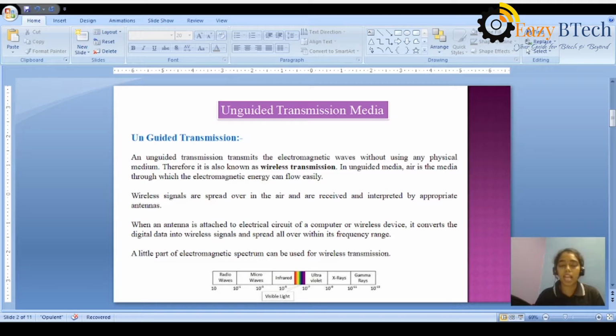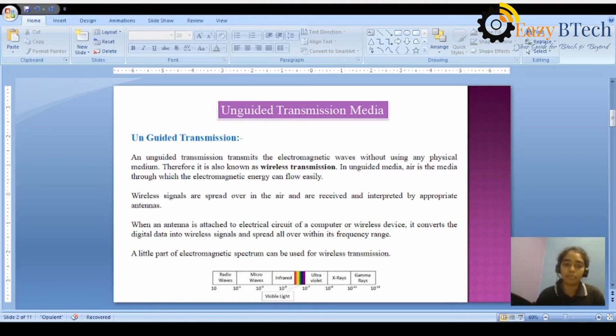For this wireless transmission, we use the electromagnetic spectrum. What is meant by the electromagnetic spectrum? In this, we have different types of waves. Which wave are we using to send the data from source to destination? We have different types of waves to transmit the data in the form of signals. Let us see what the different types of waves in the electromagnetic spectrum are.